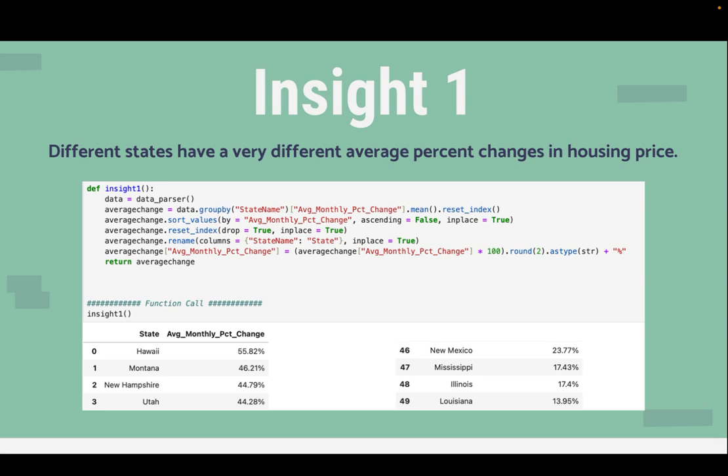From this table, I learned that different states have huge differences in the percentages that their housing prices have changed over the past 20 years. Hawaii's housing prices have increased by 55.82%, while Louisiana's prices have only increased by 13.95%.